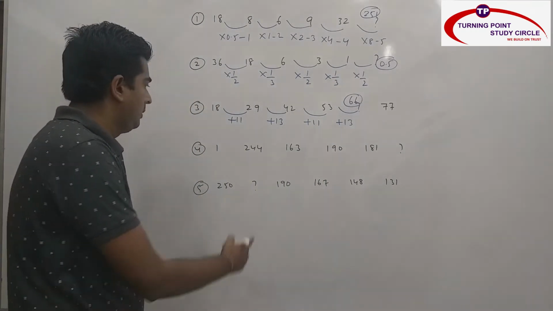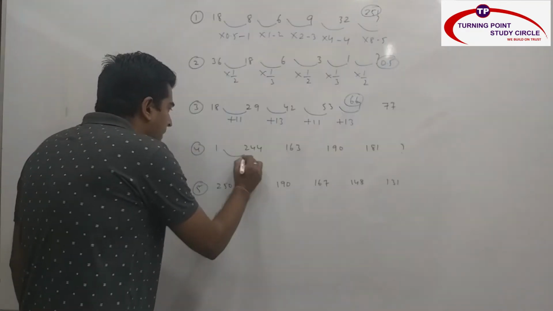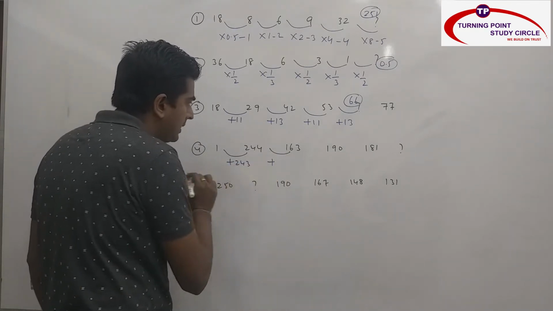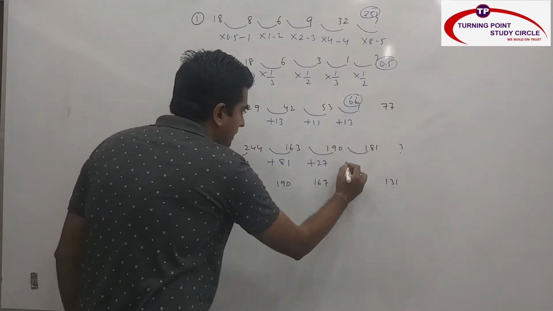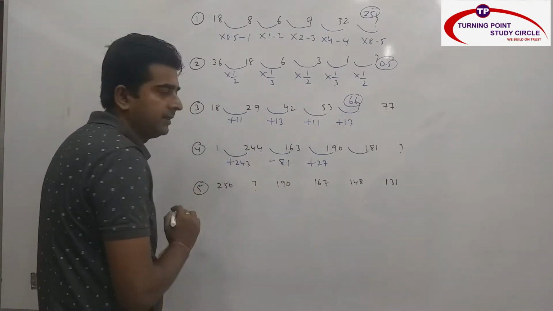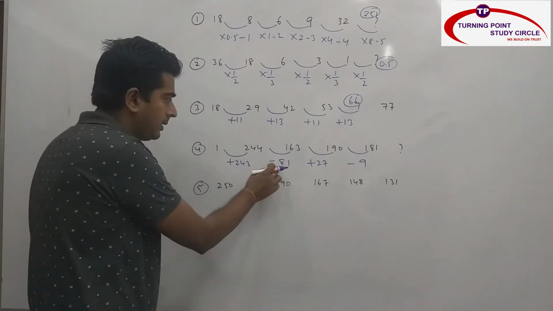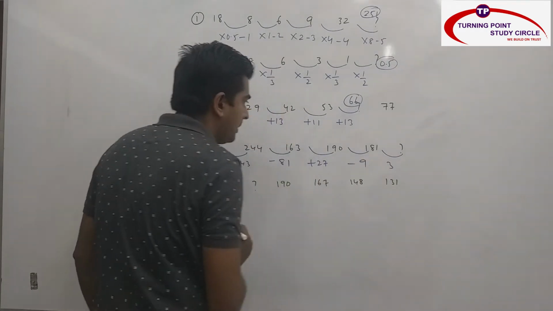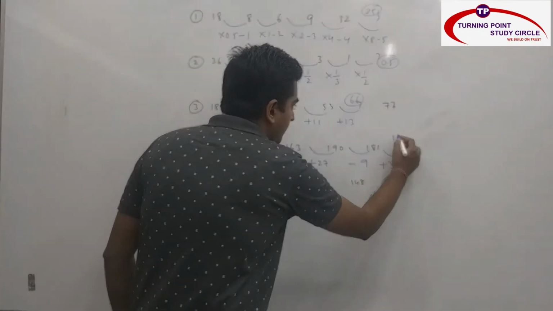Next one. 1, 244, 163, 190, 181, question mark. Difference is how much? This is plus 243. This is minus 81. This is plus 27. This is minus 9. These are 3 power 5, 3 power 4, 3 power 3, 3 power 2. Next will be 3 power 1. Plus, minus, plus, minus, plus. So what is my answer?